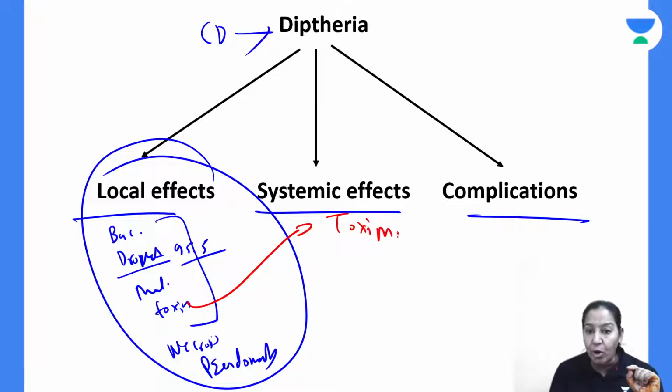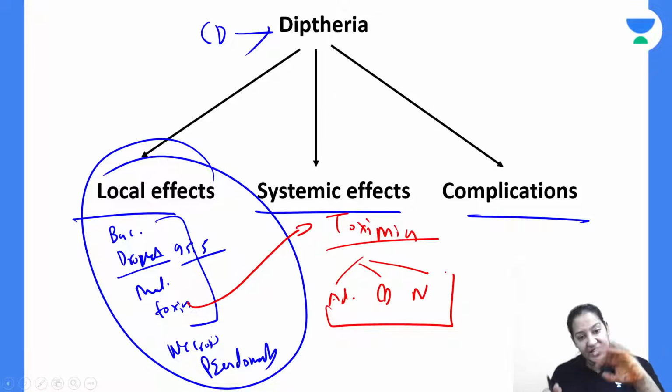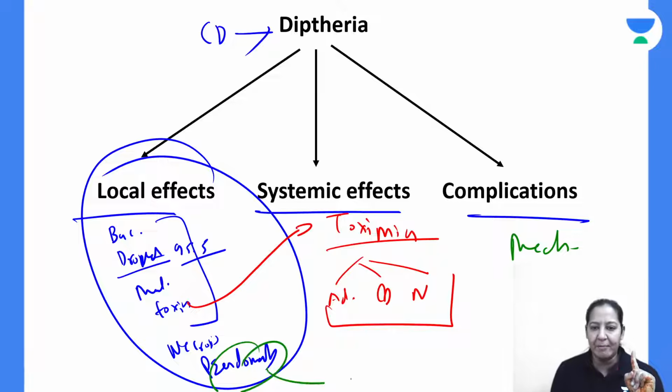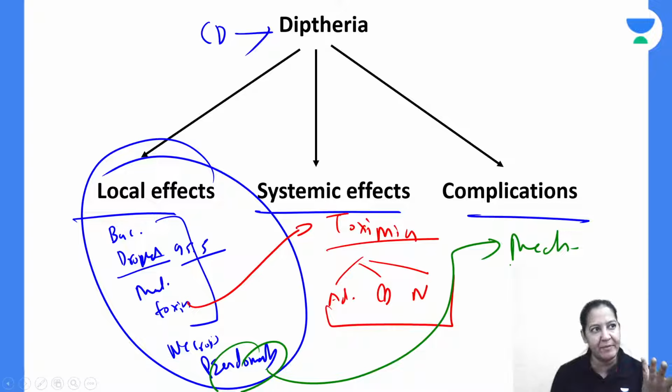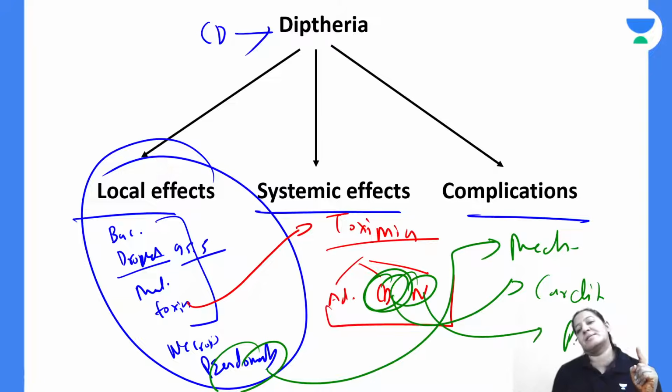Now, only toxin enters the blood, not bacteria, producing toxemia. This toxin will go to the adrenal, the heart, and the nerves and damage these three organs, causing the systemic effects. The patient has fever and all these things. Coming to the complications, mostly there are mechanical complications due to the pseudomembrane: laryngeal obstruction, pseudomembrane in the throat, pseudomembrane in the nose. If the heart is involved, carditis and circulatory failure are there. If nerves are involved, paralysis is there, post-diphtheria paralysis, usually of the ocular nerve. The ciliary and palatine branches are involved; the pupillary branch is not involved. Everyone give me a thumbs up.